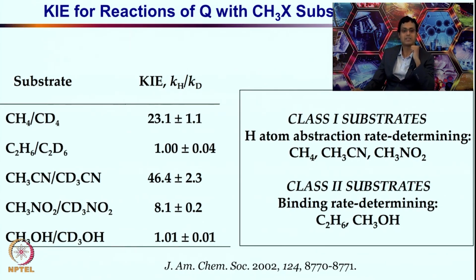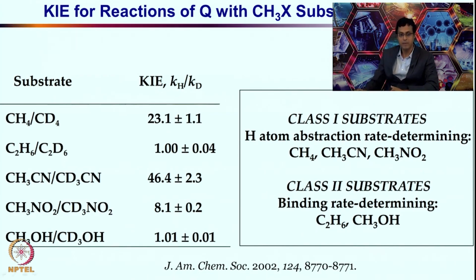The rate determining step is going to be the one wherein it is diffusing or approaching the intermediate Q, and that is the difficult step rather than the CH bond breaking. And such a similar case will be happening in case of methanol. Methanol versus deuterated methanol is also having kinetic isotope effect value of 1. So, ethane and deuterated ethane, this kinetic isotope effect value of 1 indicates that the CH bond dissociation energy is not